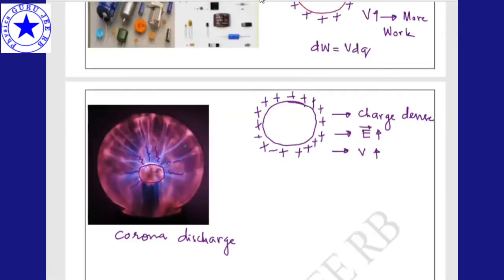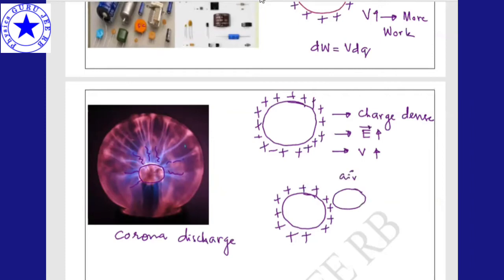Now, what is corona discharge? It means some loss of charge will be there. If I take these charges given to a conductor, and here some air molecule, the air gets polarized.